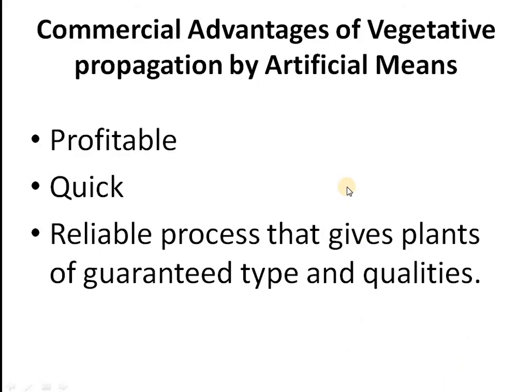So, what are the advantages of vegetative propagation by artificial means? We can use these techniques on larger scales for commercial purposes because these processes are profitable. They give you more yield in less time, since asexual reproduction is quicker compared to sexual reproduction. Besides being profitable and quick, the major advantage is that the results are quite guaranteed.